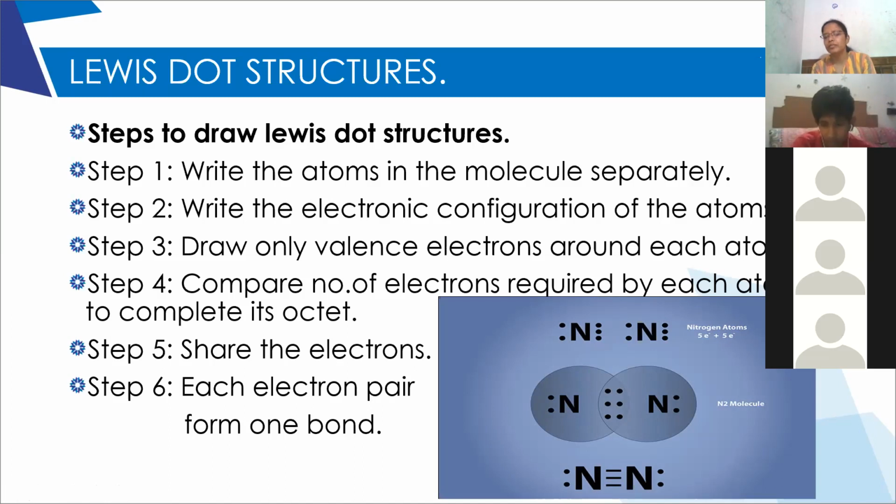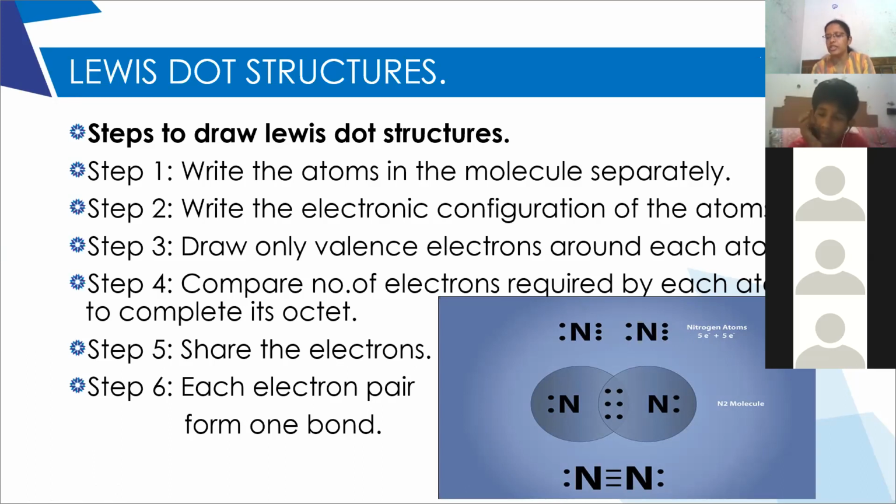Ma'am, why above have you written nitrogen atom 5 electrons plus 5 electrons? Those are the valence electrons of each nitrogen atom. The electronic configuration is 2, 5, right? What are the valence electrons? 5.